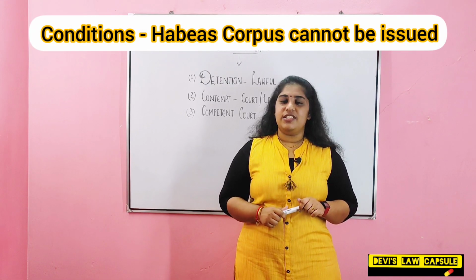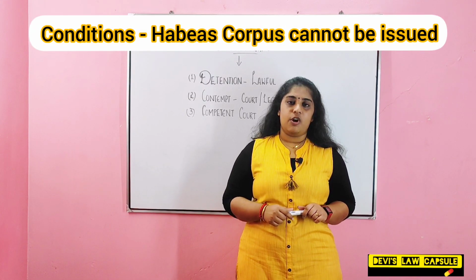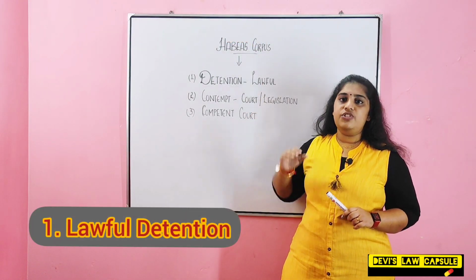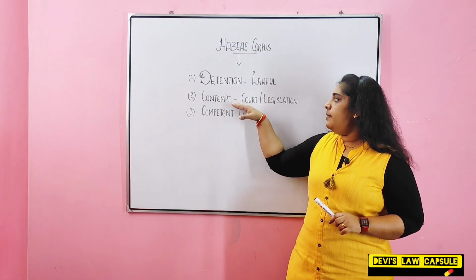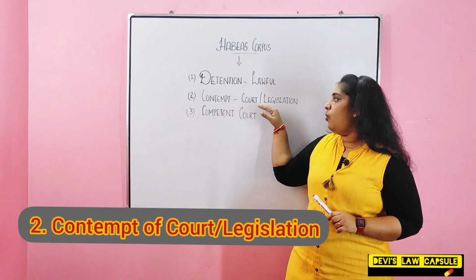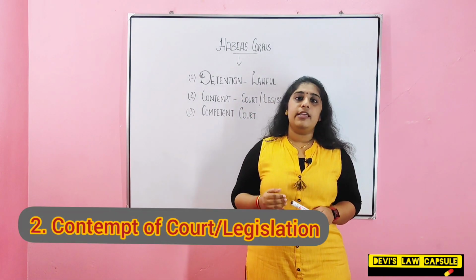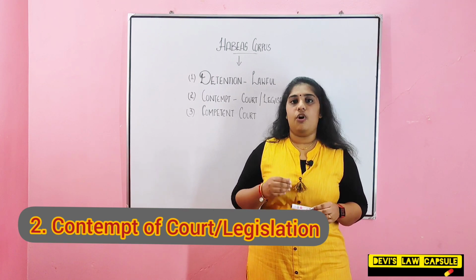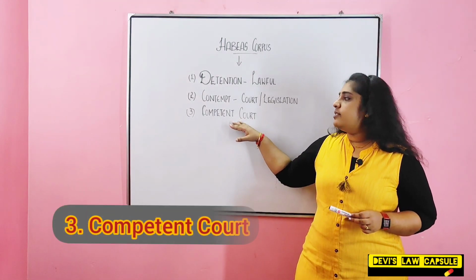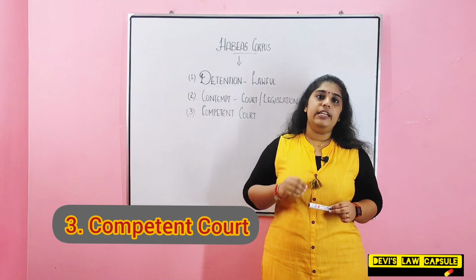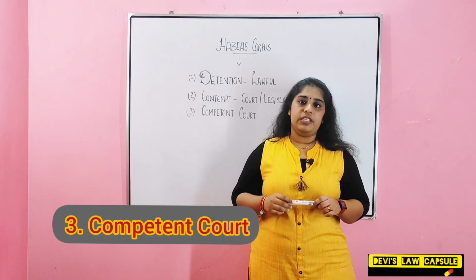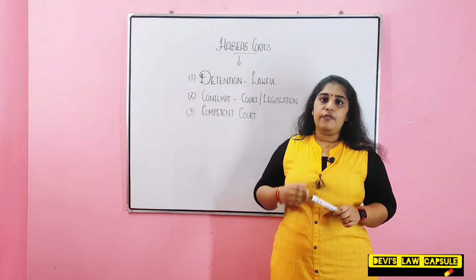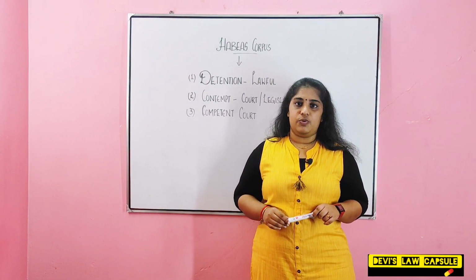Moving on to the conditions under which writ of Habeas Corpus cannot be issued. First point is if the detention is lawful. Second point is contempt of court or legislature. That is, if the proceedings before the court are for any contempt of legislature or court. Third one is competent court. That is, if the detention is done by a competent court. So, under all these circumstances, writ of Habeas Corpus cannot be issued.